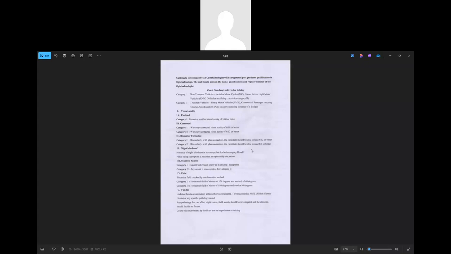So we will be discussing, from the website of the Motor Vehicle Department of India, the standard visual criteria for driving. They classify the vehicles into two categories. Category 1 is a non-transport vehicle, which includes motorcycles, light motor vehicles, and vehicles not fitting the criteria for Category 2. Category 2 is a transport vehicle.